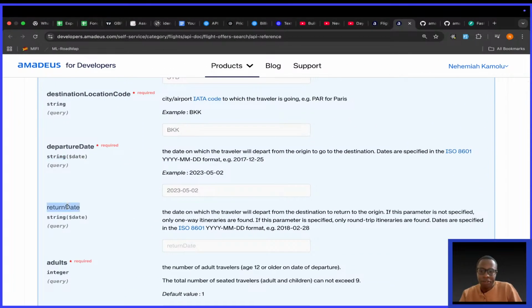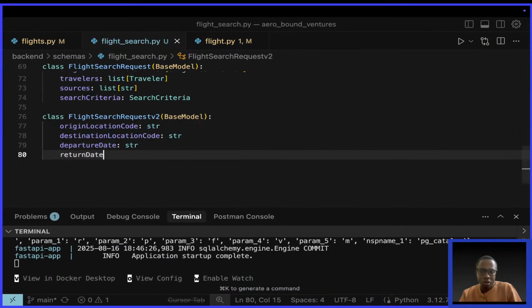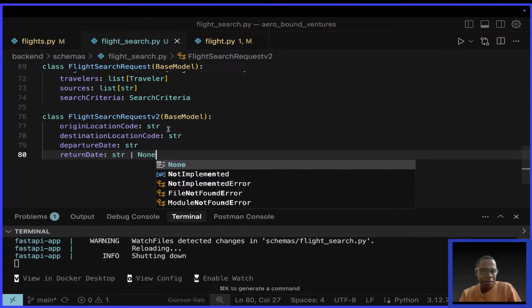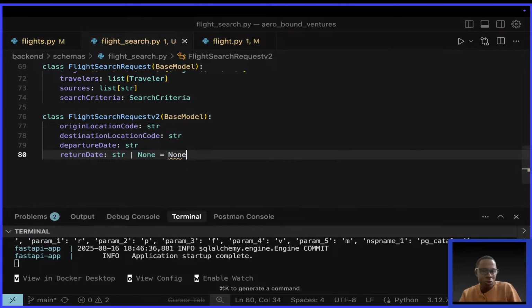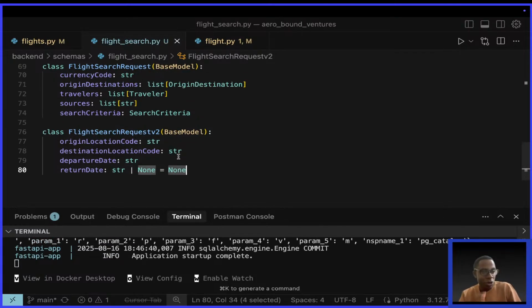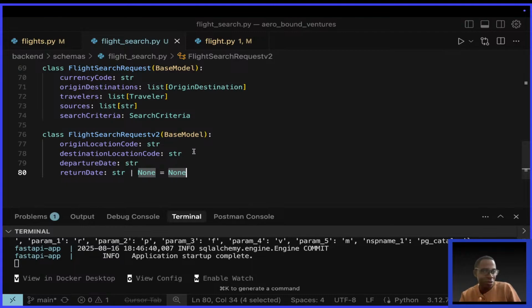Then you have a return date. Return date is optional, so str or None. And because we want to make it optional, the value has to be equal to None. Remember that if you don't, you'll be in pain.